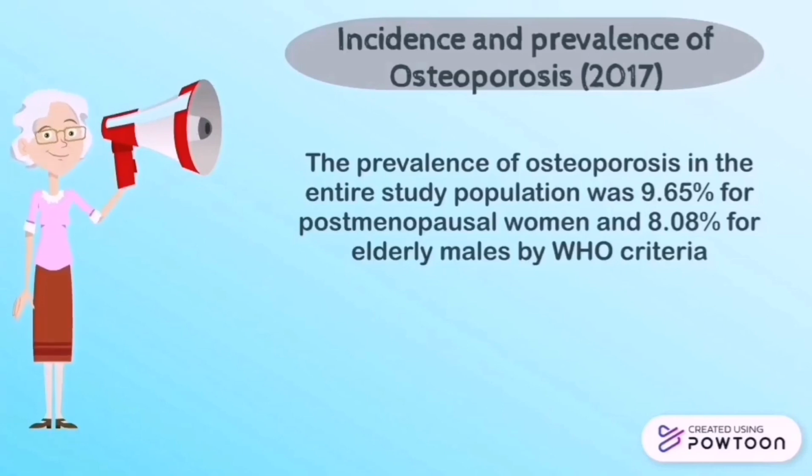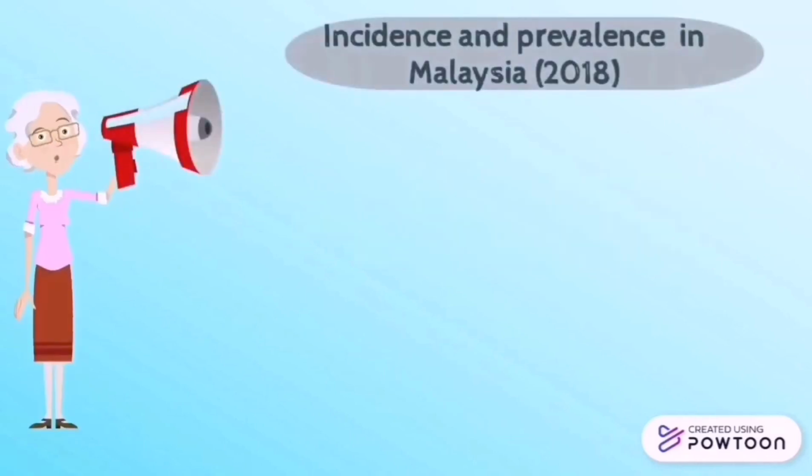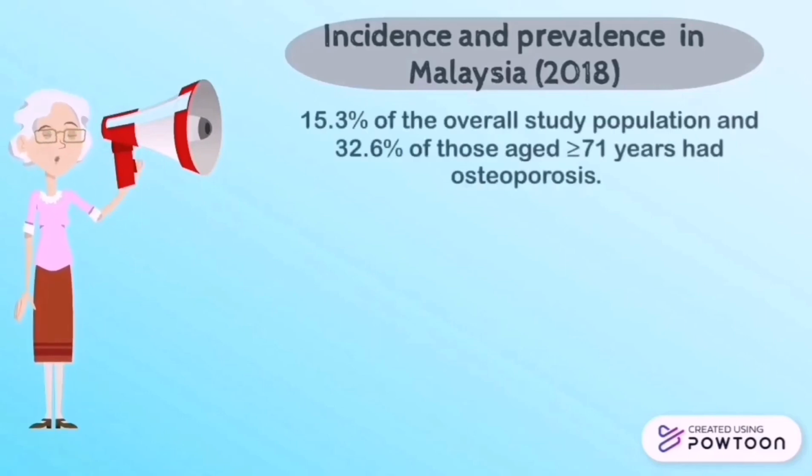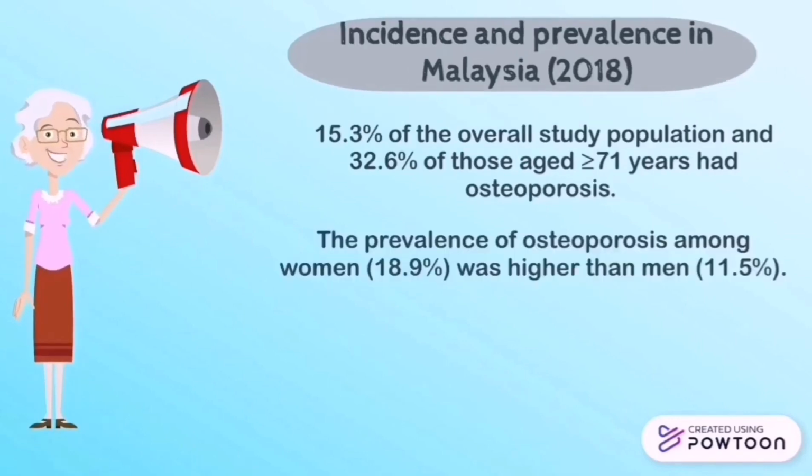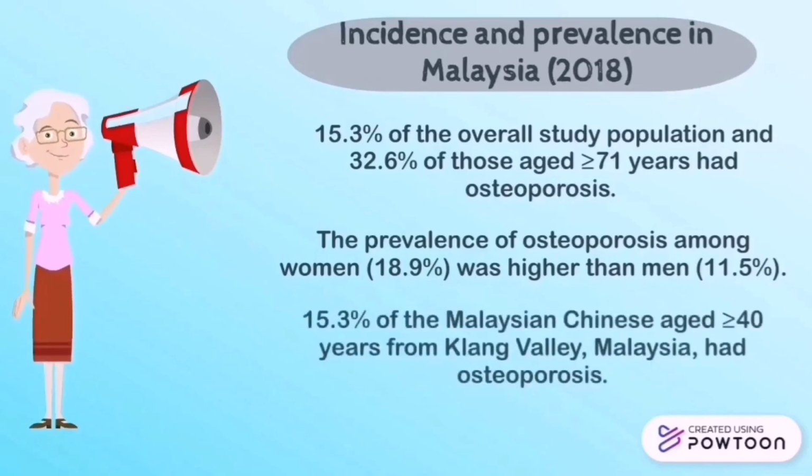The incidence and prevalence of osteoporosis: in 2017, the prevalence of osteoporosis in the entire study population was 9.65% for postmenopausal women and 8.08% for elderly males by WHO criteria. Incidence and prevalence in Malaysia, 2018. Based on the study of prevalence and the risk factors of osteoporosis among middle-aged and elderly Chinese Malaysians, 15.3% of the overall study population and 32.6% of those aged 71 years and above had osteoporosis. The prevalence among women, 18.9%, was higher than men, 11.5%. Overall, 15.3% of the Malaysian Chinese aged 40 years and above from Klang Valley, Malaysia had osteoporosis.